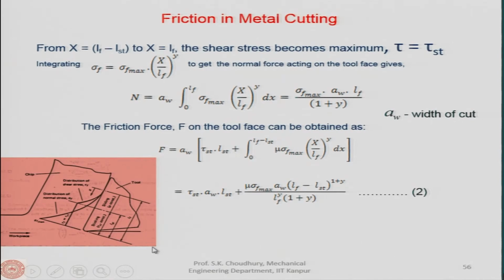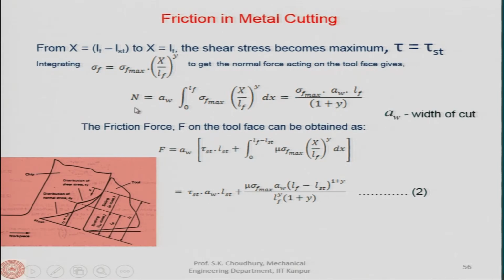The constant part remains the same, and then integrating from 0 to LF minus LST, if we put in the value, it will be mu sigma F max, then AW here, and LF minus LST to the power 1 plus y, because it is y here, divided by LF to the power y, and again 1 plus y here. So this is a simple integration.